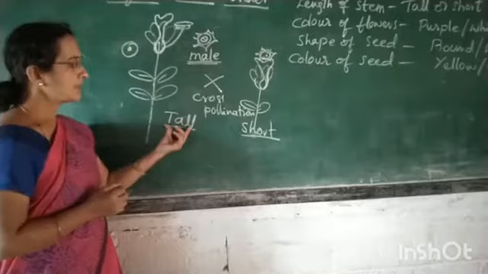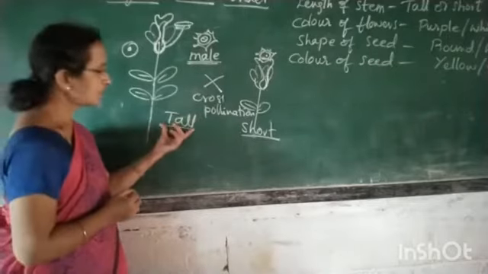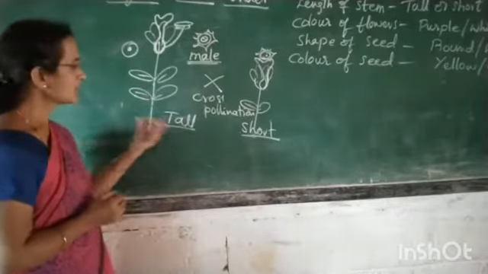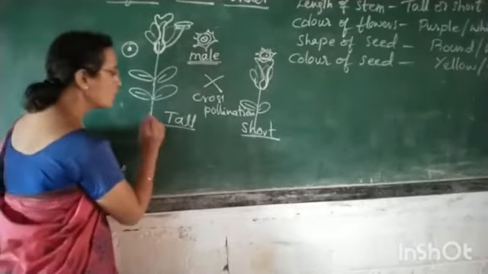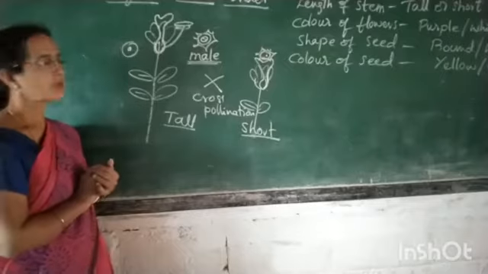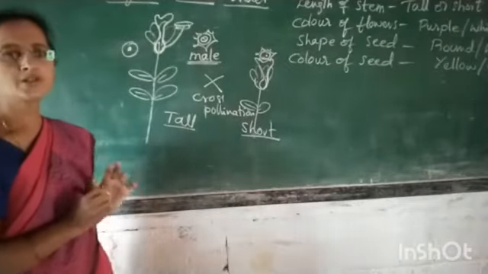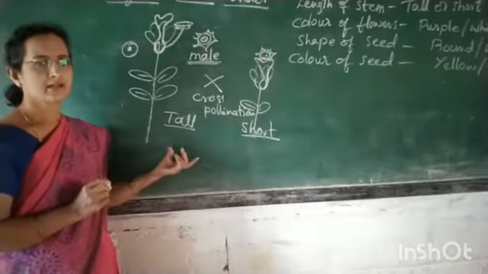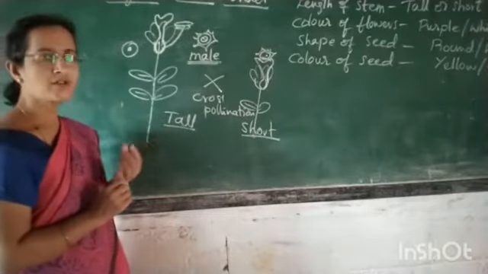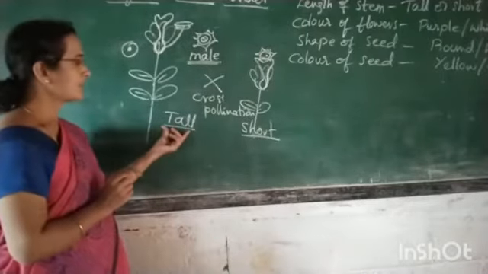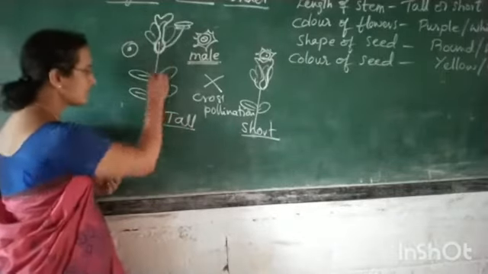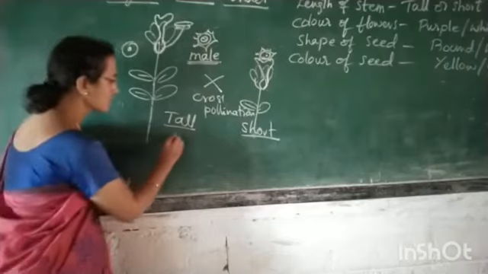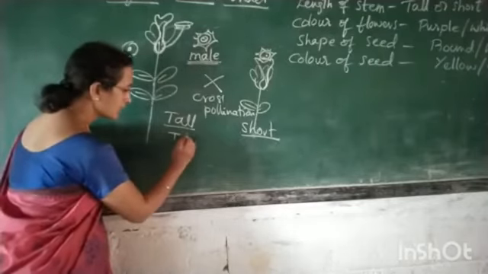Here this is pure tall, which means any character will be determined by two factors. He was the first person to notice this as an aspect of genetics. Here the tall character is having two factors in it. Since this is a pure tall, it has two factors.